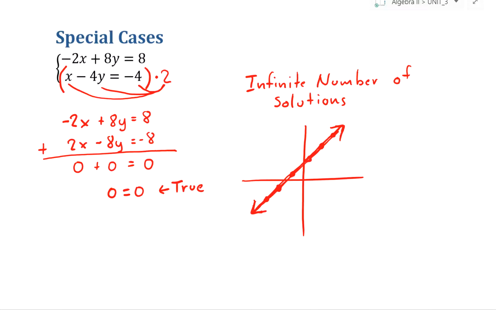So if you get a result where it's not useful, meaning the x and the y both eliminate at the same time, but the result is still a true statement, 0 equals 0, we say that it has an infinite number of solutions because it means that the two equations are the same exact line. One is stacked on top of the other.